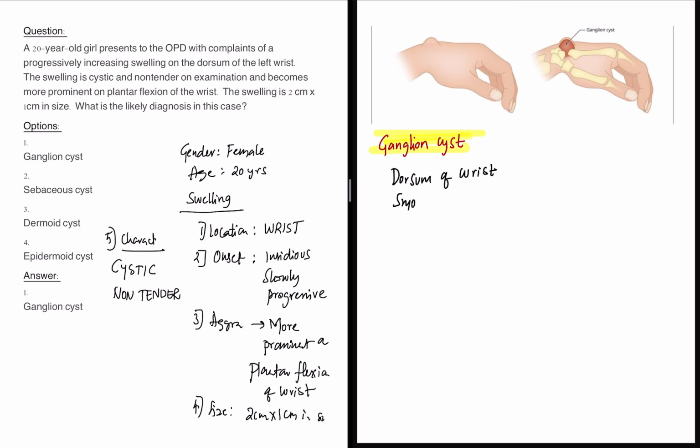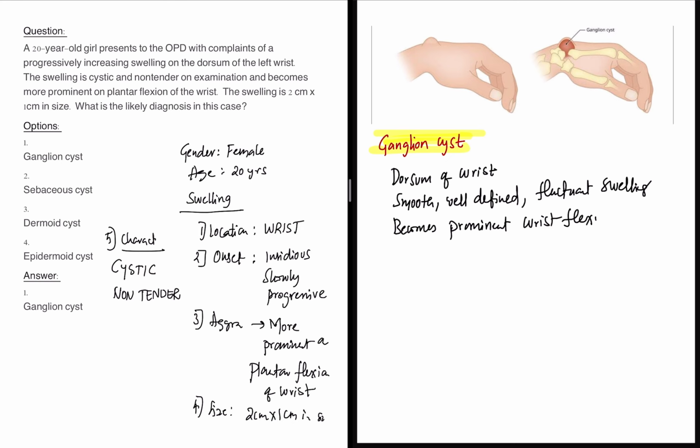It is a smooth, well defined, fluctuant swelling. Okay, it fluctuates. And it becomes prominent on wrist flexion. So whenever the wrist is flexed, as you can see in this image, it becomes prominent because of the underlying joint connection. Whenever it is flexed, it opens up and the swelling pops up. So it is linked to the underlying joint capsule or a tendon sheath. That's why it becomes prominent whenever there is flexion.